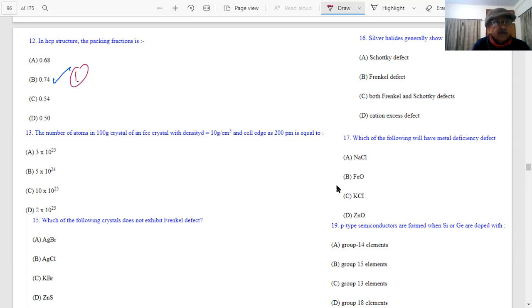Sir, the answer is B option, 5 into 10 to the power 24. B option. What formula have you used? So the density formula: D is equal to Z into M upon a cube into Na. What have you calculated?